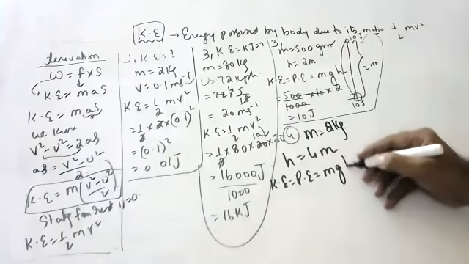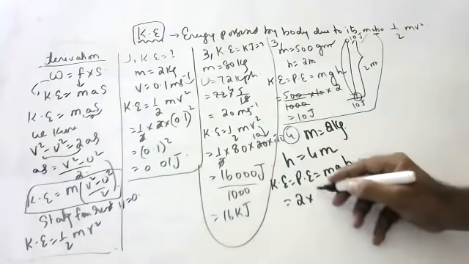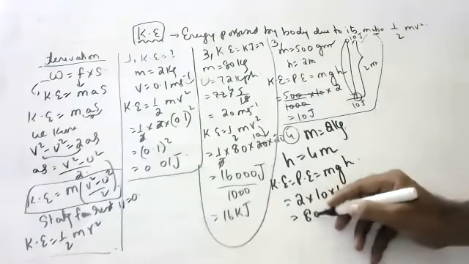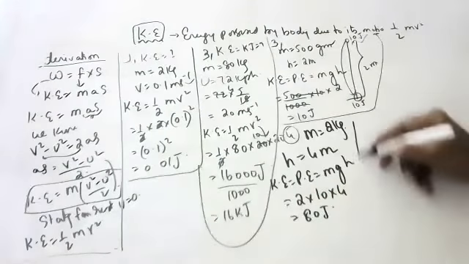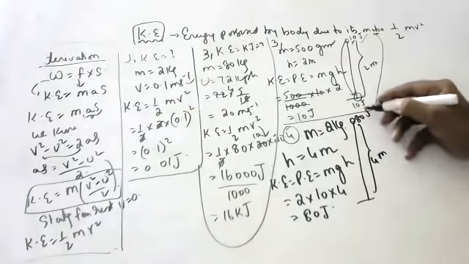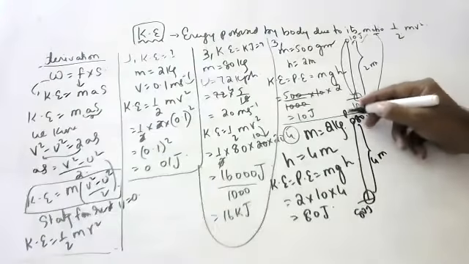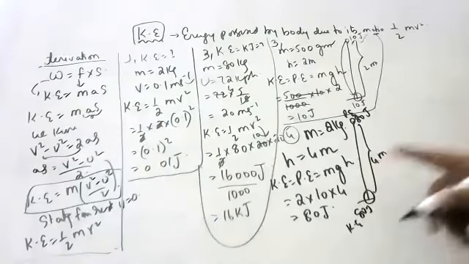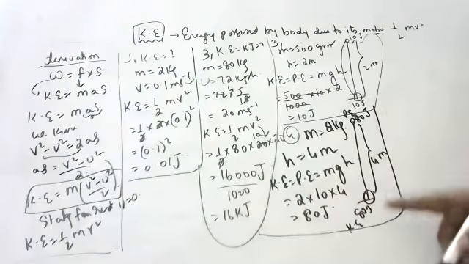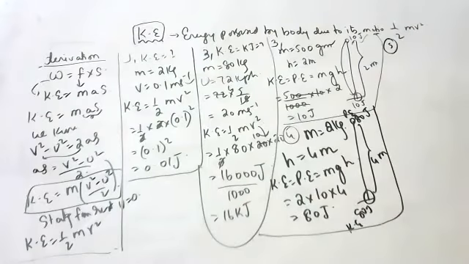Anyone? Kinetic energy is equal to potential energy, mgh: 2 into gravity 10 into 4, that is equal to 80 joules. Initially at the top, when it is at 4 meters, it has 80 joules. When it is hitting the ground also, 80 joules only. All the potential energy converts into kinetic energy when hitting. It started with 80 joules, it ends with 80 joules only.